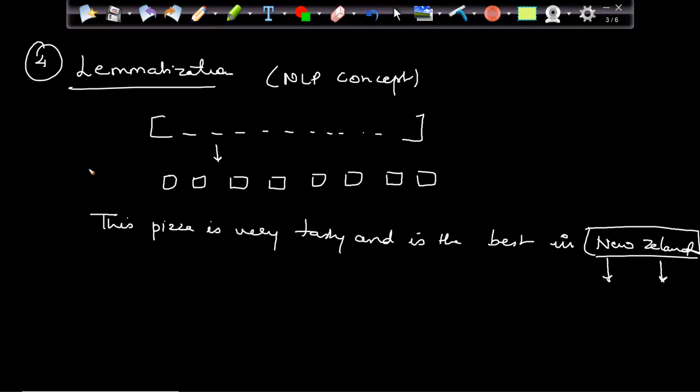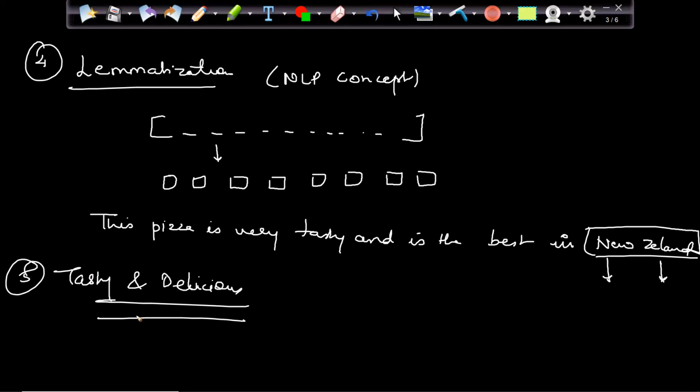There are a lot of lemmatizers available which can take care of these types of words, like New Zealand, New York, right? It takes care of them to make each a single word. And the fifth one is the biggest problem: tasty and delicious, which is still not taken care of. Both are the same word, not different words.